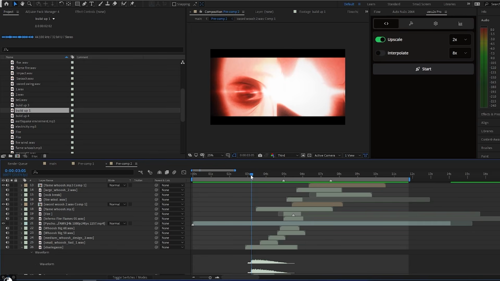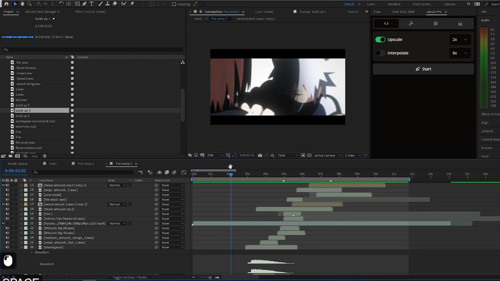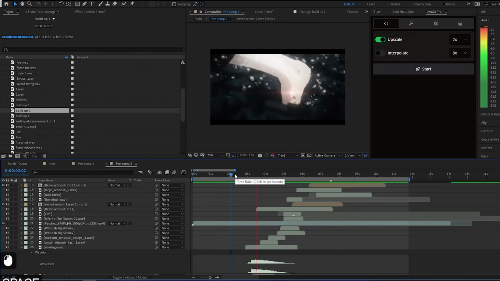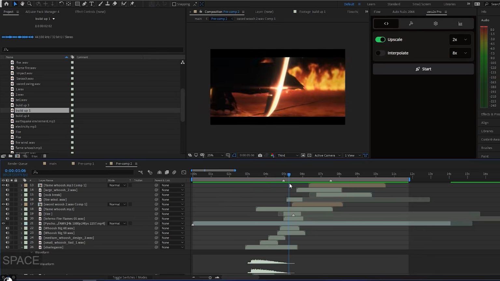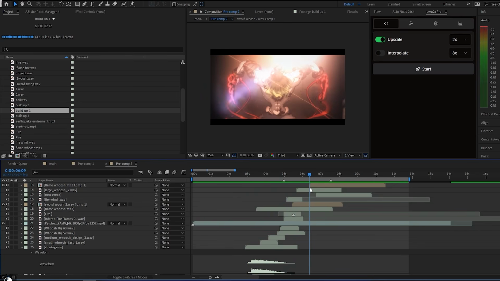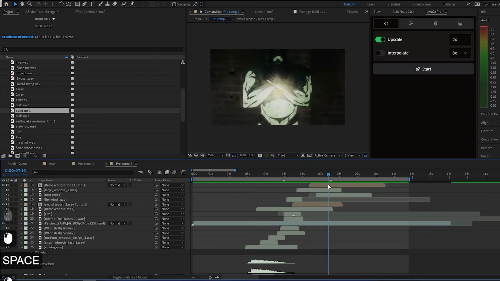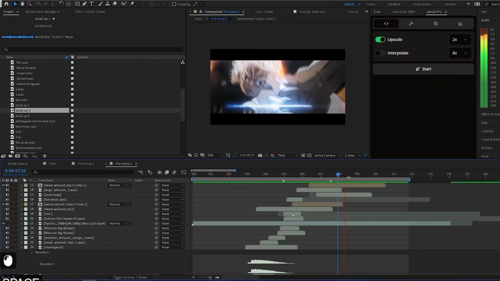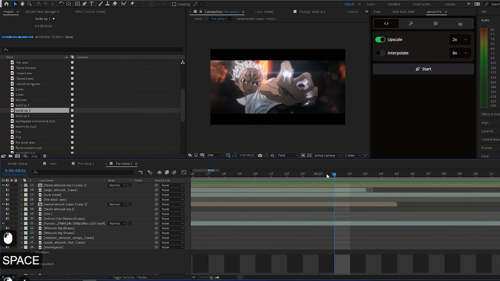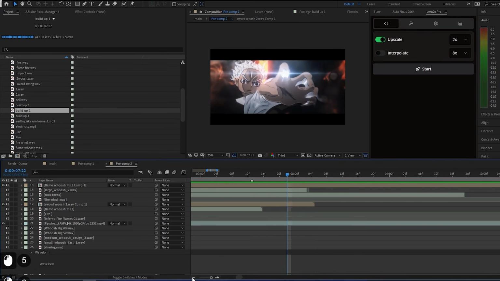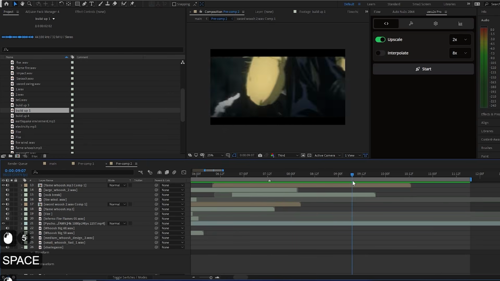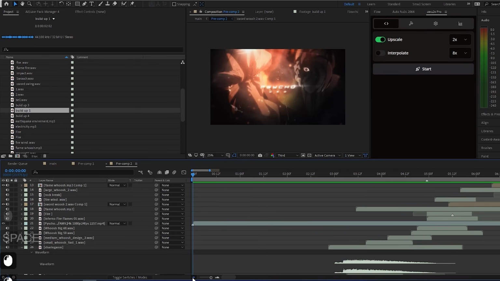The only parts where I can add build-ups is this part, this part, and hold on, this part, right, this part, and also this part when he comes close to the camera, this part. Okay, so now I'm gonna add build-ups.